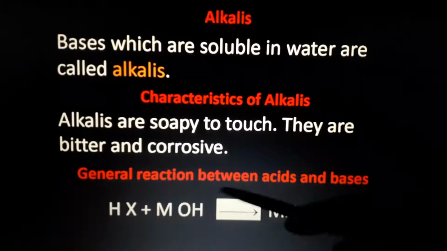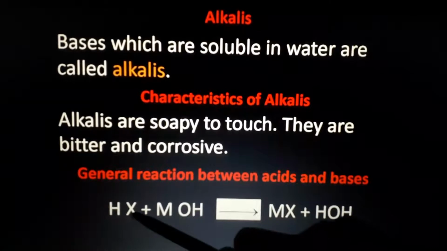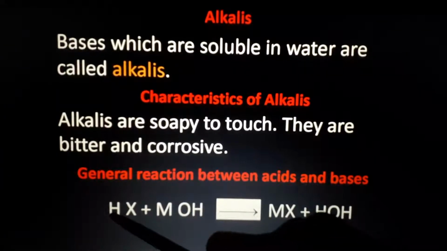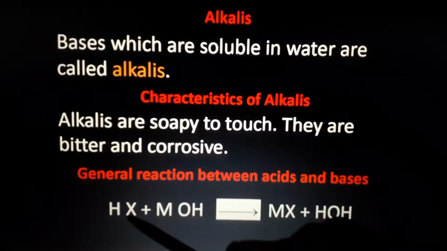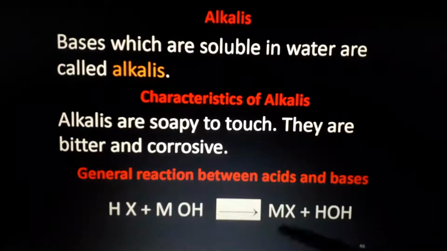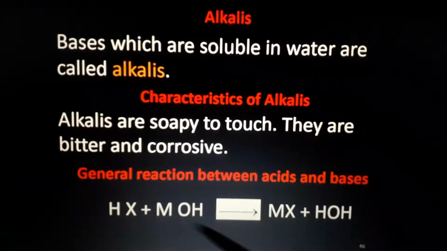This is a general equation between acid and base. X is acid, M is base. So H hydrogen ion, OH ion plus MOH. M is base, X is acid. Hydrogen is present, OH is present. If we write this equation, we will get MX. That means the base part M will go to the X part, and the hydrogen ion will go to the OH. OH and hydrogen will mix up and form water, and MX is formed as salt.